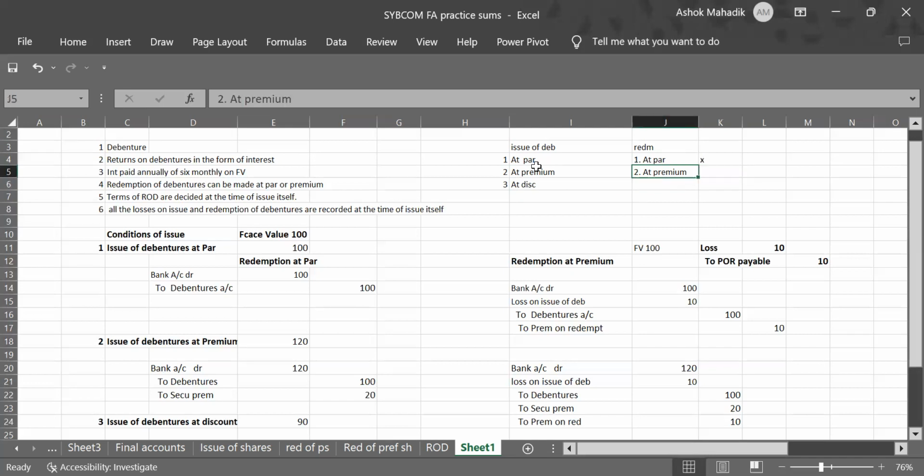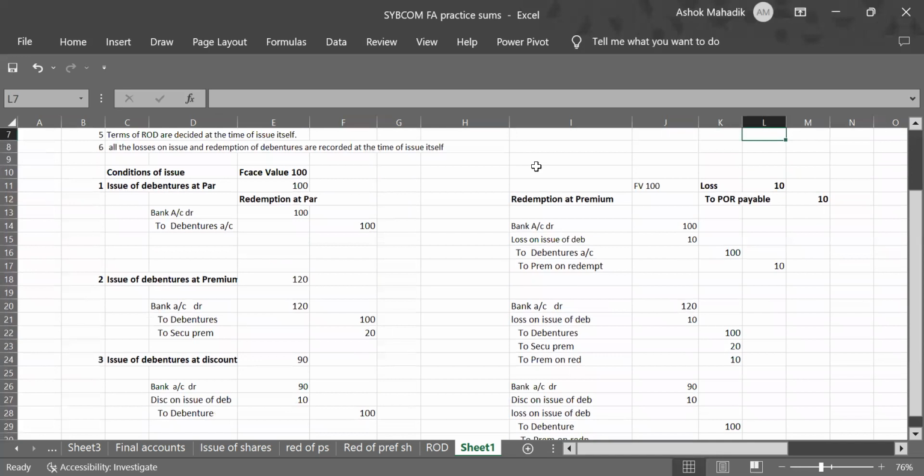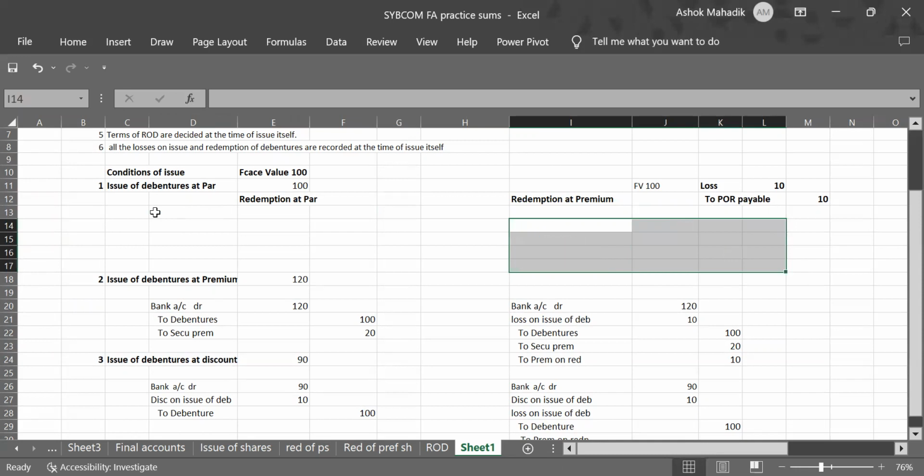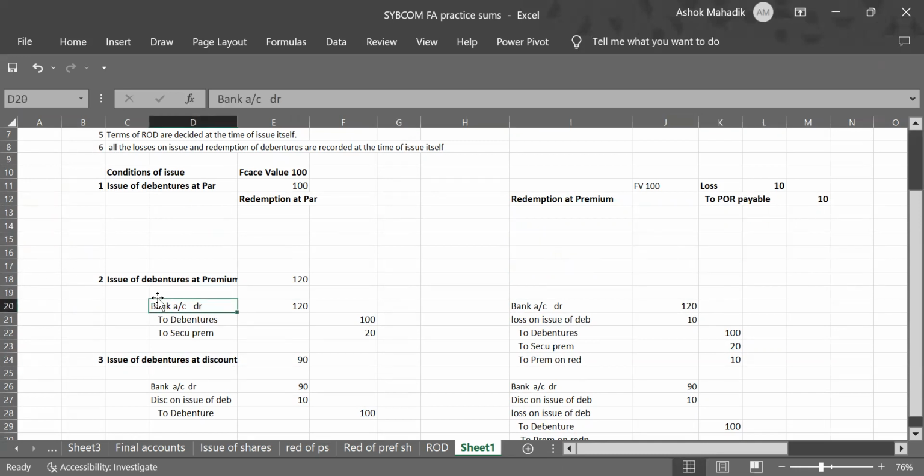In case of redemption at premium, we have to remember that loss on issue of debenture is to be debited, and premium on redemption is to be credited in the entry of issue. Clear? So what I'll do, I'll remove all the entries once again and we will solve them again, so you'll understand it better. I know this is not so simple a chapter, but it is not that difficult. So let us solve this again.